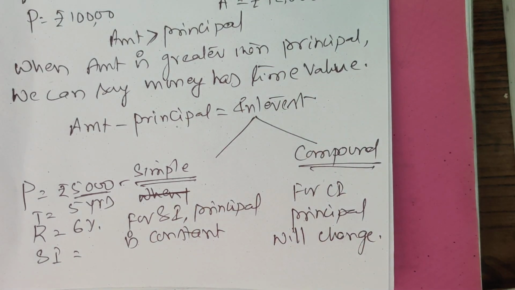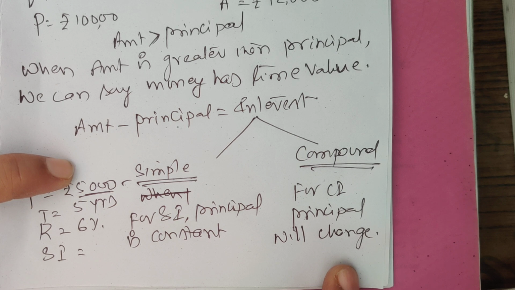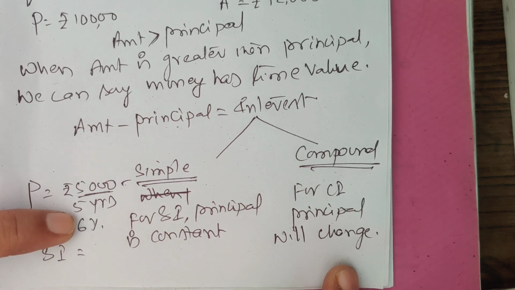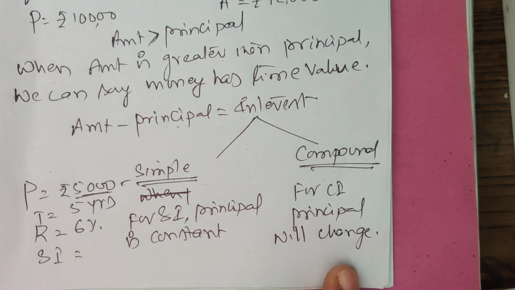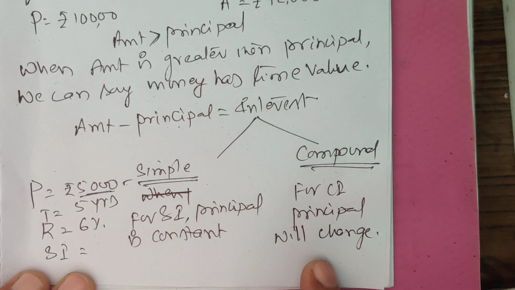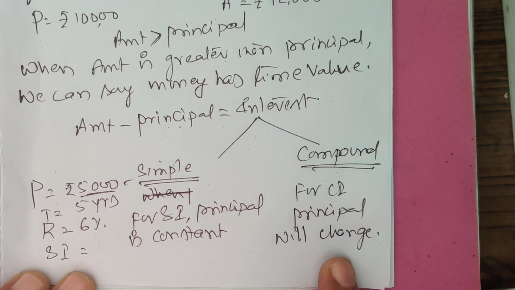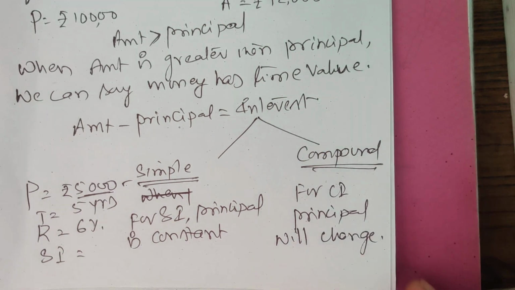Every year, interest is added to the principal. In the first year, on 5,000 rupees interest is calculated at the rate of 6%, so you will get 300 rupees interest. Then that interest is added to the principal, so second year principal is 5,300. In the second year, interest is calculated on 5,300. Again interest is added. This way every year principal will change for calculation of interest.